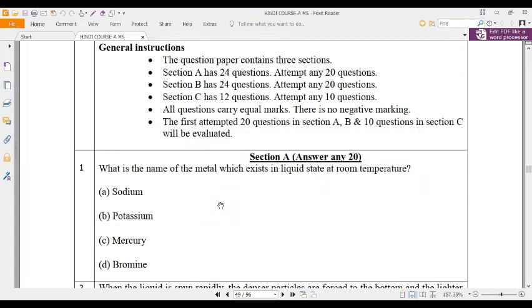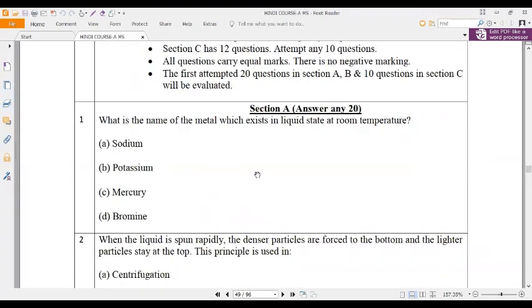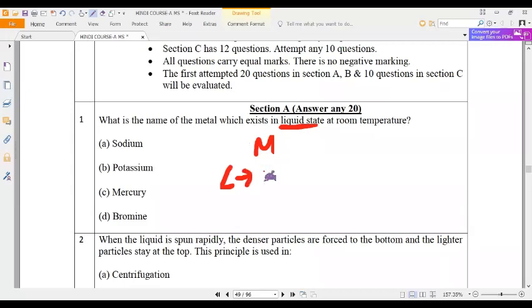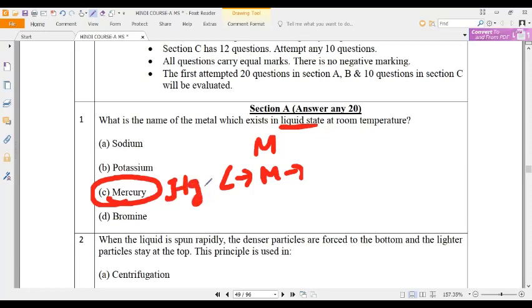Which is the name of the metal which exists in liquid state at room temperature, they are asking. Mercury. So listen, those who don't know, I am telling you now itself. If they ask you about a metal, the liquid metal is called mercury. The symbol of mercury is Hg.